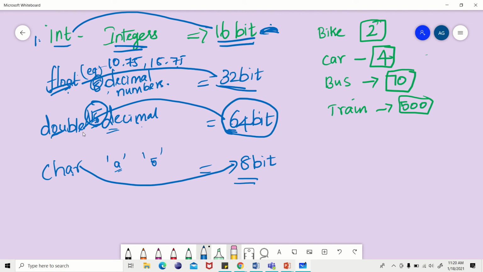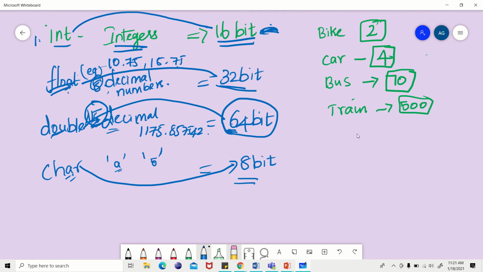For example, 100,075.85, because it is a 15 digit decimal number it can hold, so it holds a lot of values. Character is only a single character or single number, enclosed with quotes. So this is all about integer, float, double, character. That is the data types.